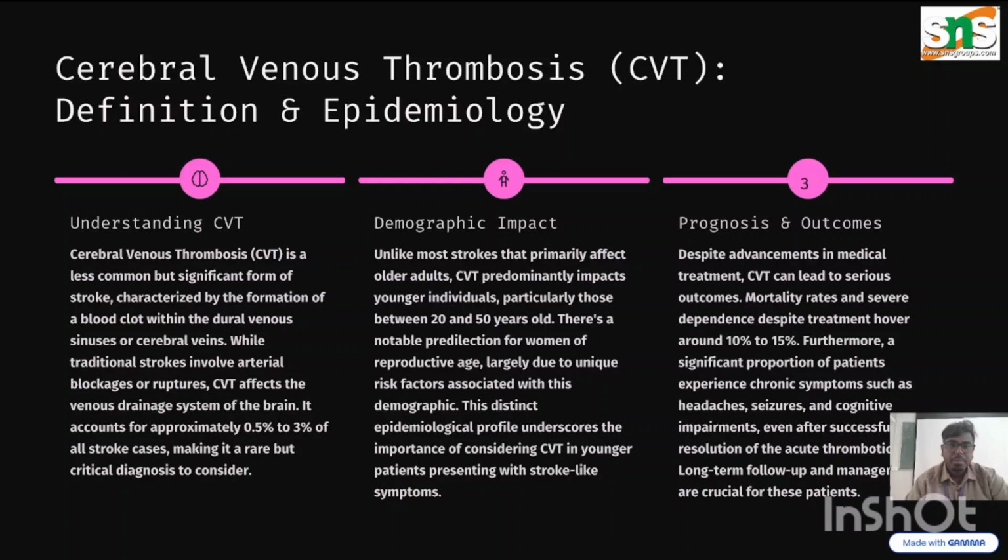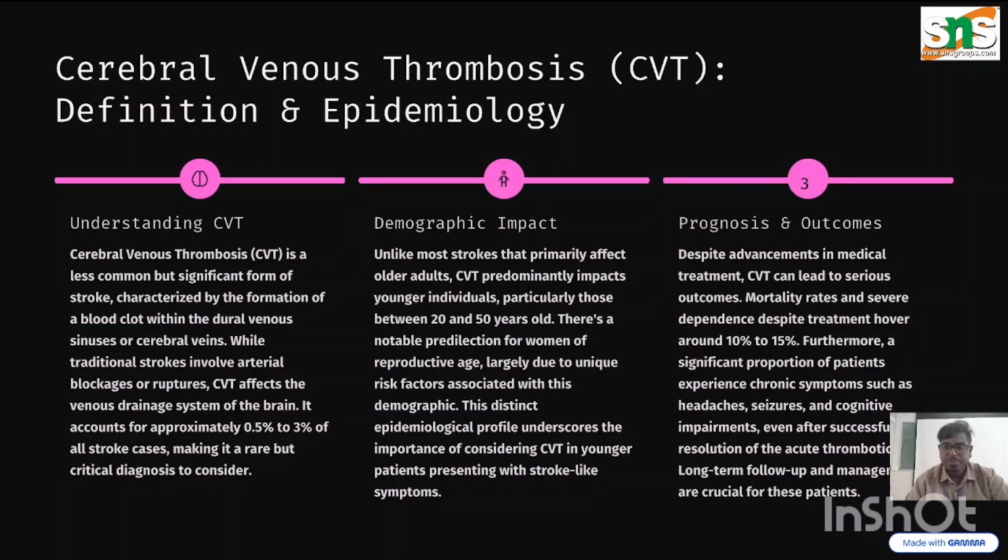CVT, cerebral venous thrombosis, affects the venous drainage system of the brain. Demographic impact is nothing but the prevalence worldwide as well as countrywide. Unlike most strokes, which primarily affect old age persons, here it mainly comes between the age group of 20 and 50 years old. There is a notable predominance of women of reproductive age, largely due to the unique risk factors associated